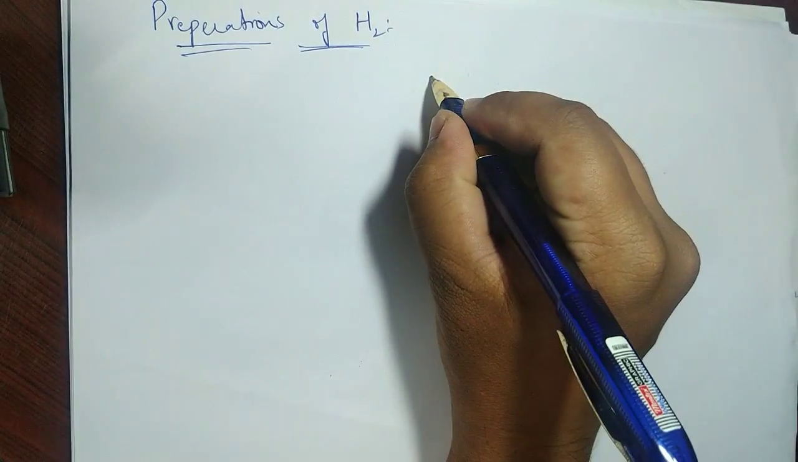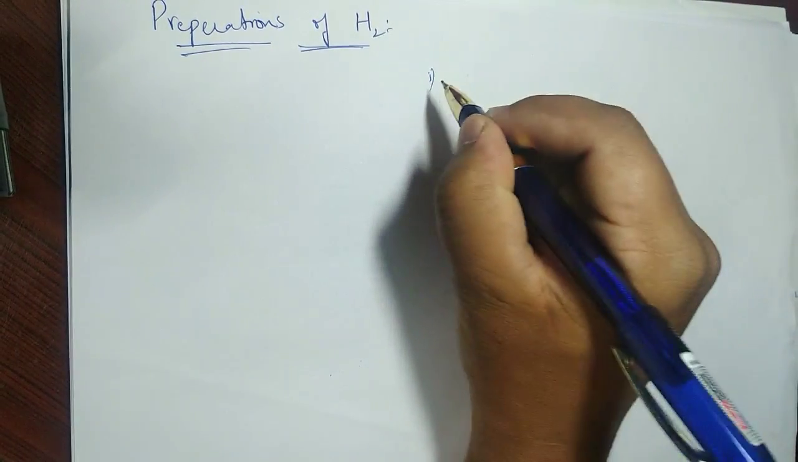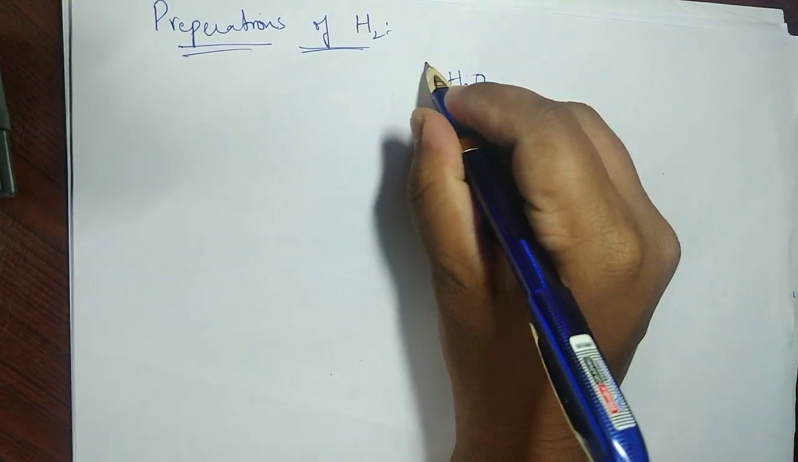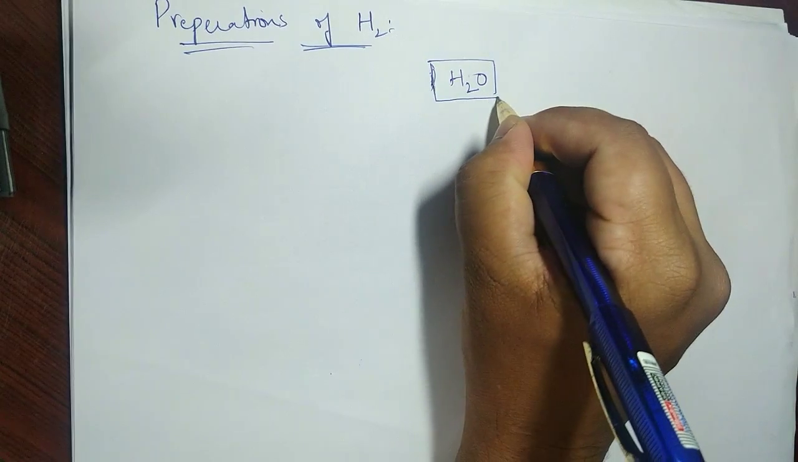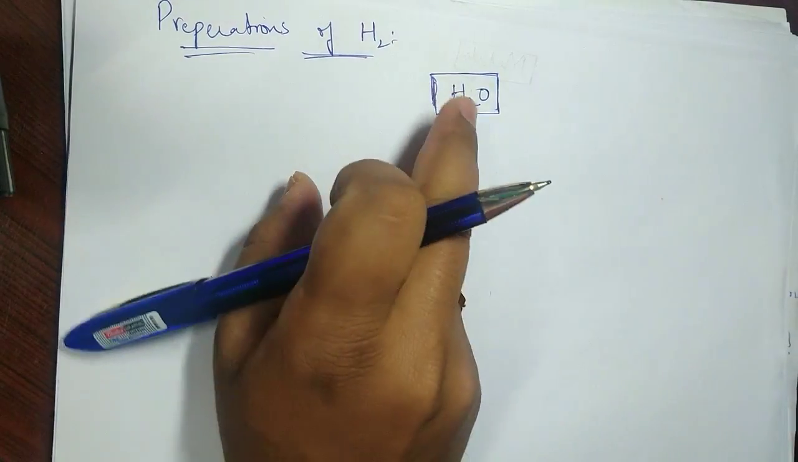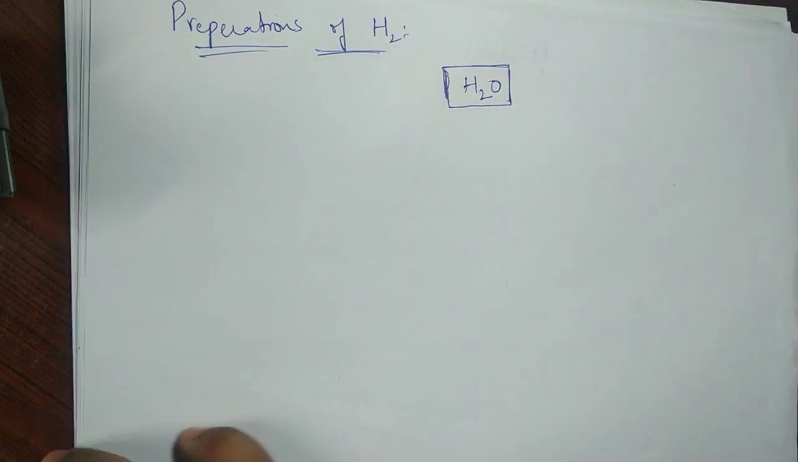Preparations, the first one I'll write like this. The first method of preparation is by water. We'll see what reactions are involved with water. Leaving space out here, the second one I'll deal with is metals. So for preparation of hydrogen from water, there are many methods.